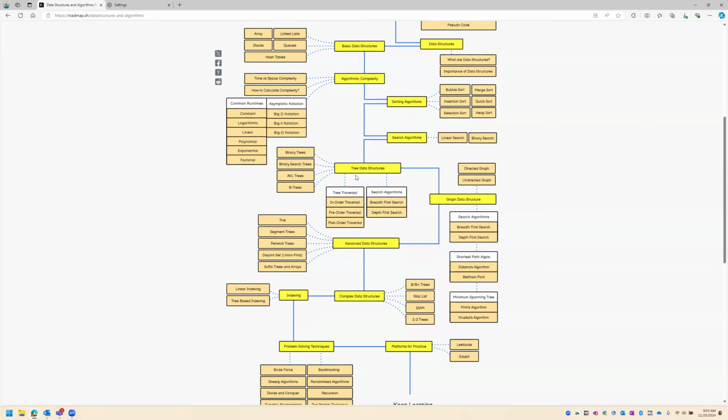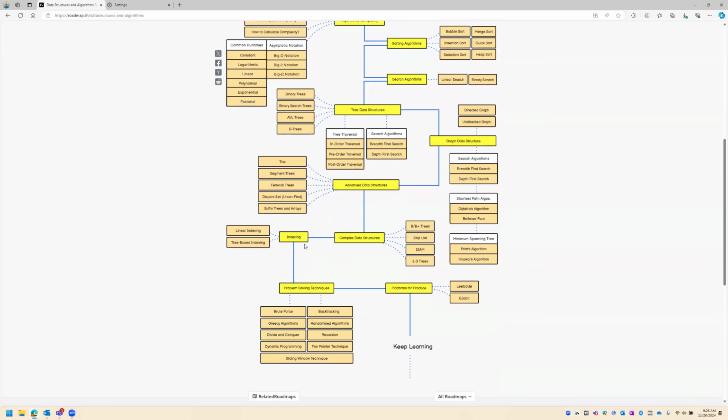After we cover these, we are going to go into tree data structures. We will be talking about binary trees, binary search trees, something like that, and then tree traversal. So basically this is like a tree, right? How are we going to traverse it? In-order traversal, pre-order traversal, something like that. And then search algorithms, because these search algorithms use tree data structures, I think. Then we will be moving on to graph sections, advanced data structures, something like that, indexing.